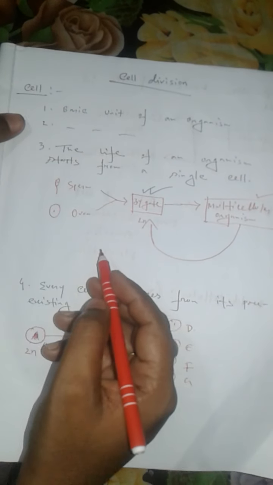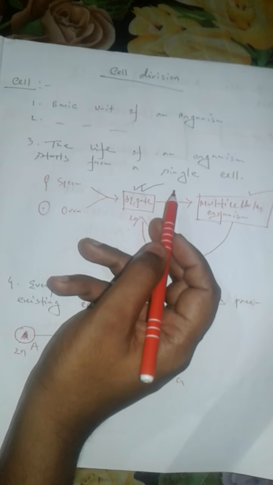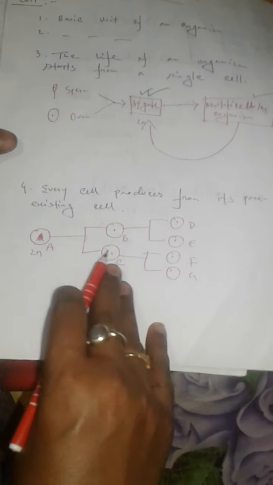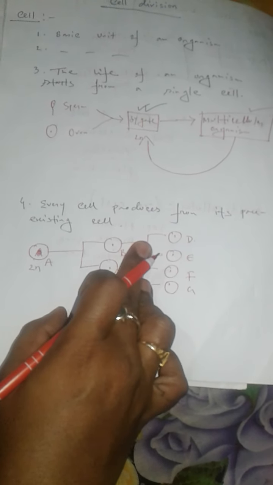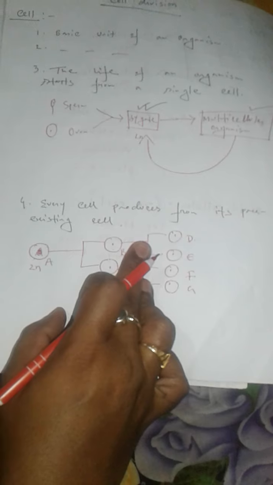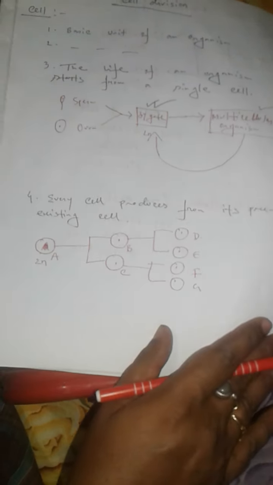Point number 2, does the life of an organism start from a single cell or more than one cell? Obviously the life of an organism starts from a single cell. Now, does every cell produce from its pre-existing cell or spontaneously? Obviously each and every cell of an organism produces from its pre-existing cell, not spontaneously.